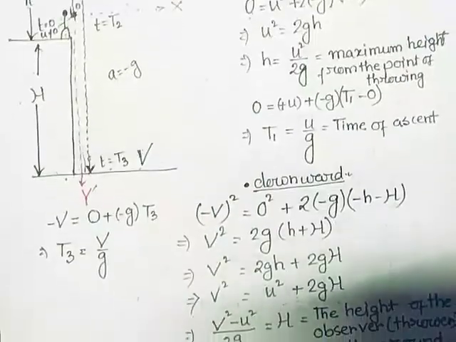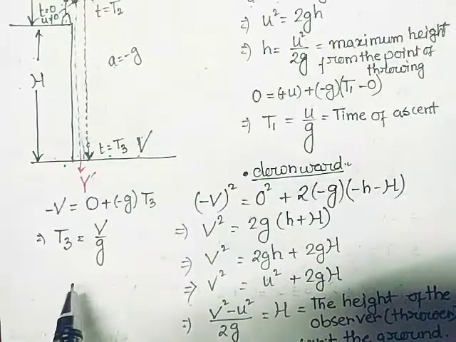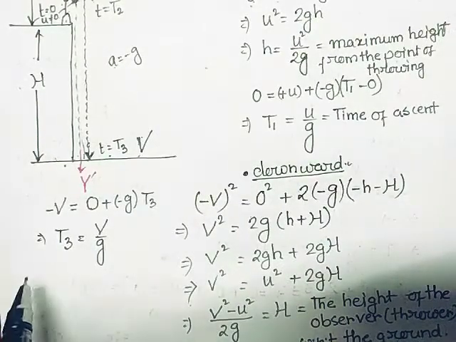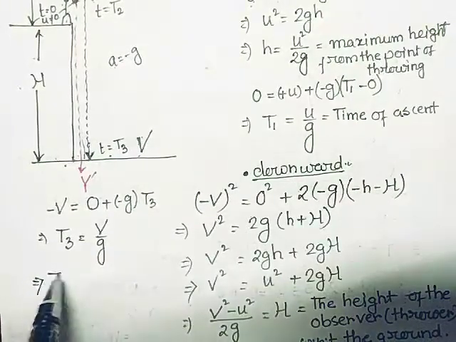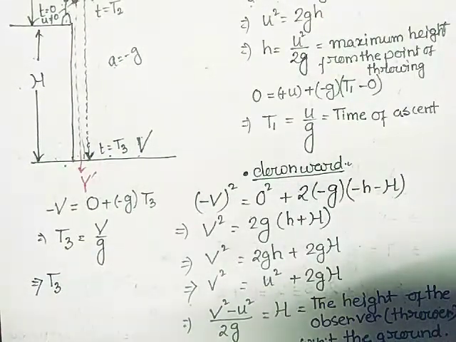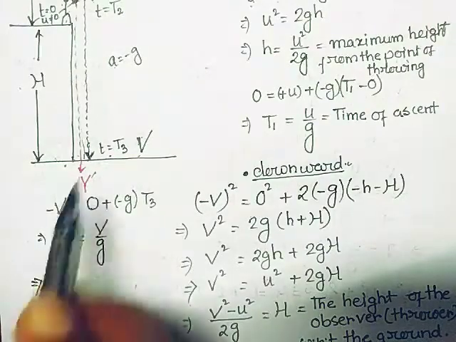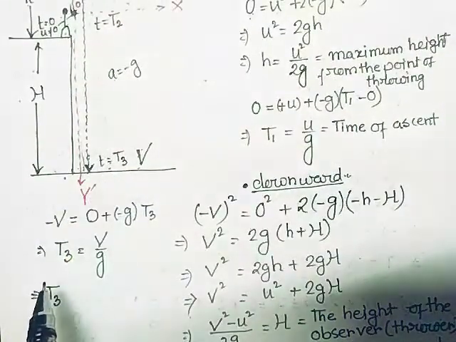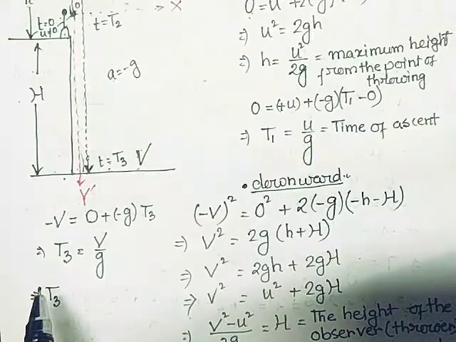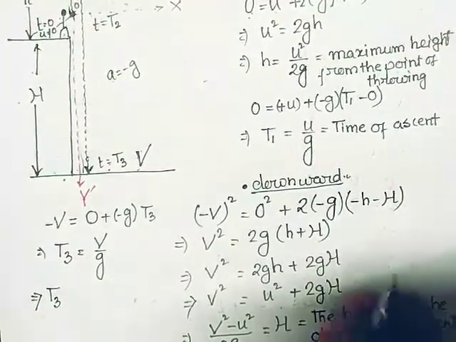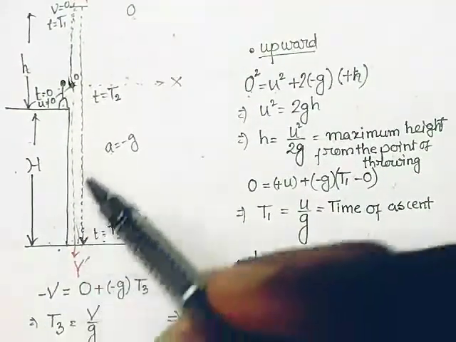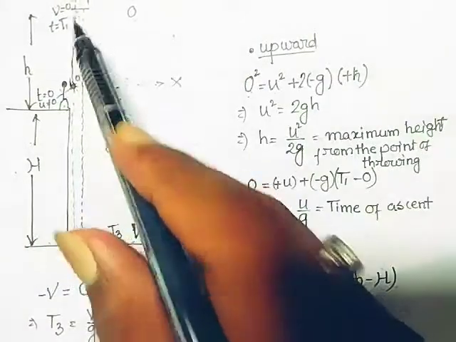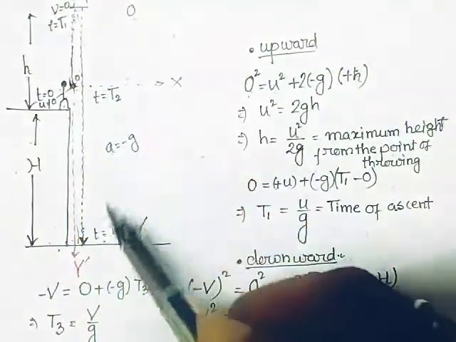So what is T3 if I want to analyze this? T3 is nothing but, if I want to write it as separate time intervals, T3 is the sum of 3 times: from here to here, from here to here, and from here to here.